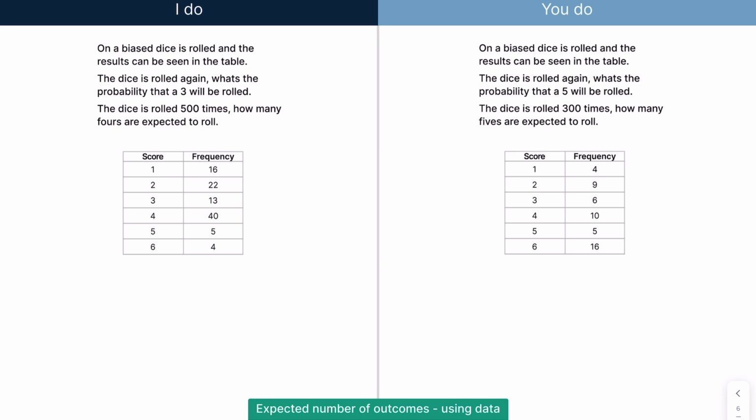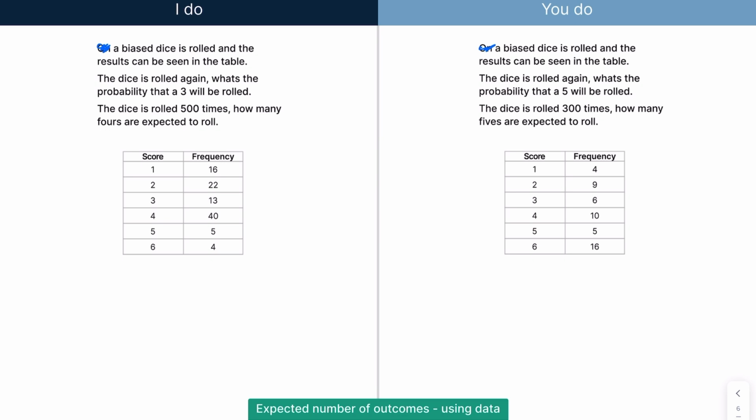Now moving on, we have a biased dice is rolled, and the results can be seen in the table. The dice is rolled again. What is the probability that a 3 will be rolled? And then the dice is rolled 500 times. How many 4s would you expect to roll?